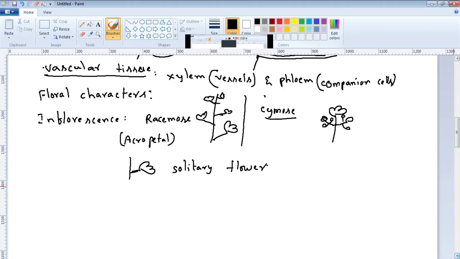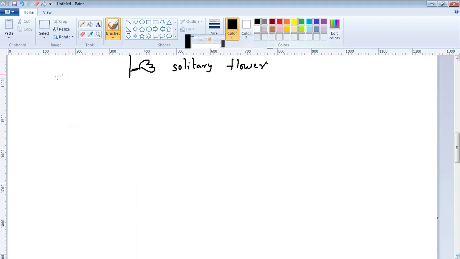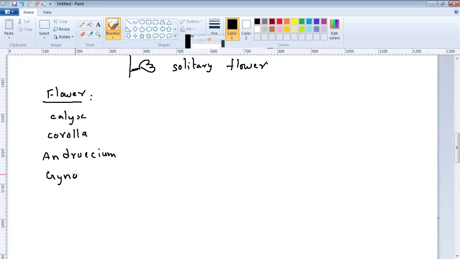Then the structure of the flower. A typical angiospermic flower has 4 parts: calyx, corolla, androecium, and gynoecium. See here, if you take it.